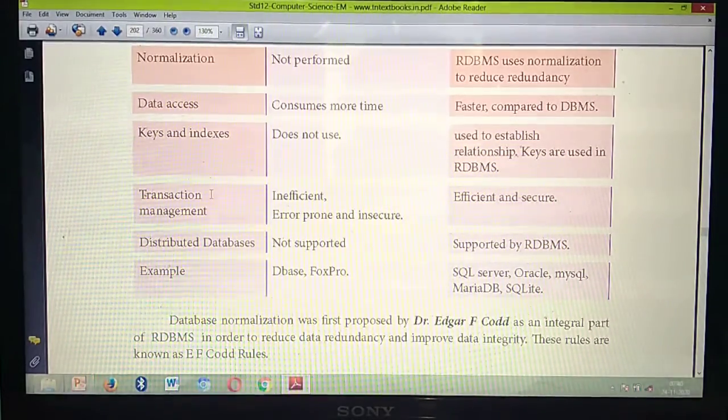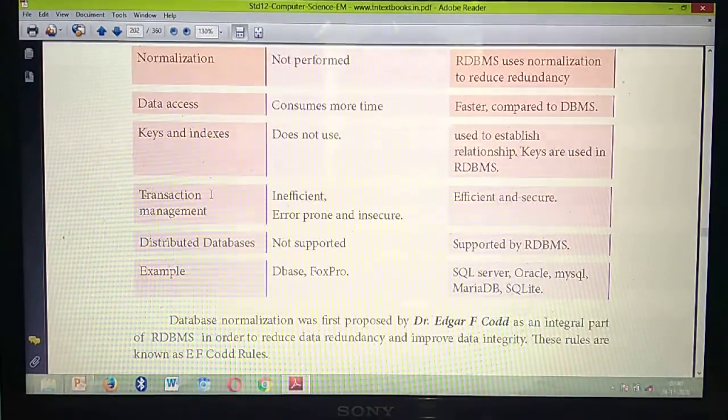What do you mean by distributed databases? The same database details are distributed to many places. In DBMS it is not supported, but RDBMS supports it. Okay, so this is very, very important. One more question: normalization was proposed by a person called Dr. Edgar F. Codd. Very important.